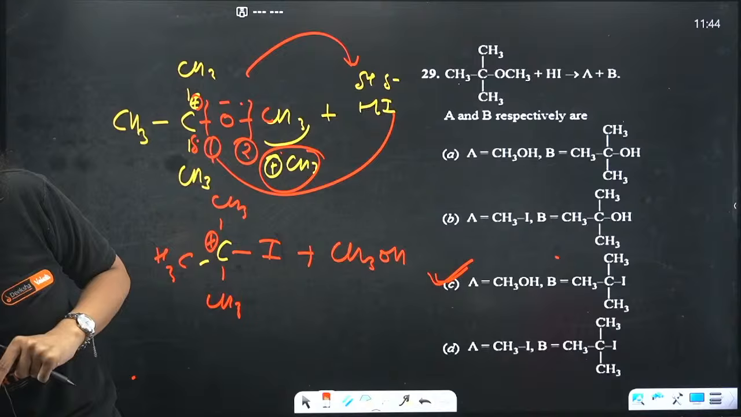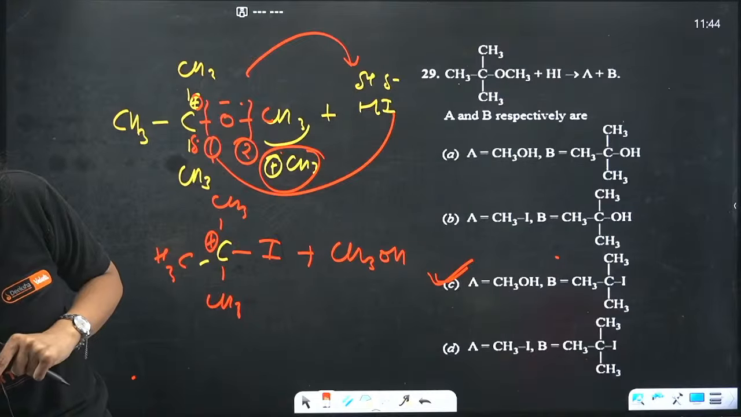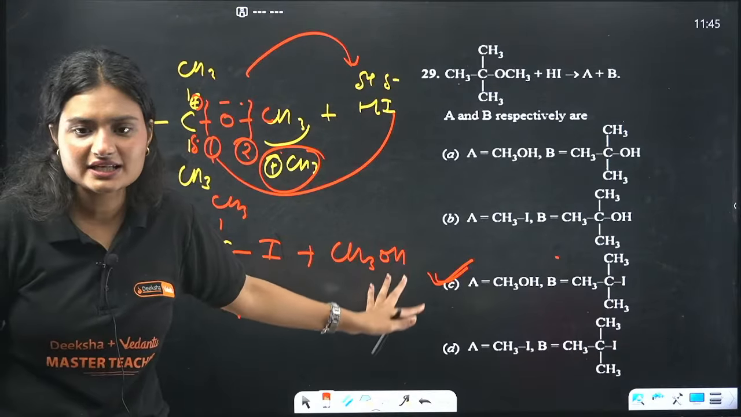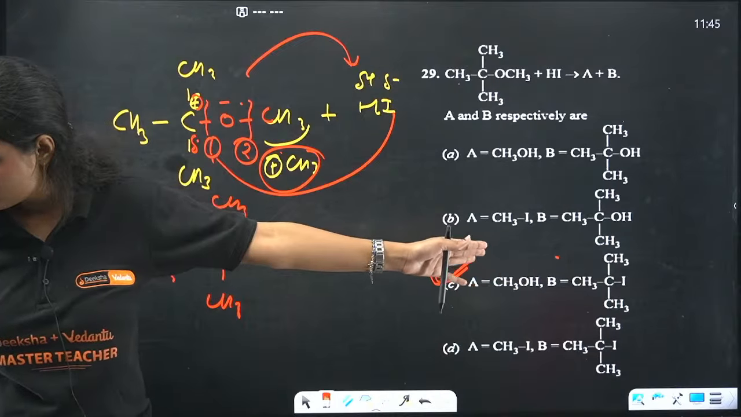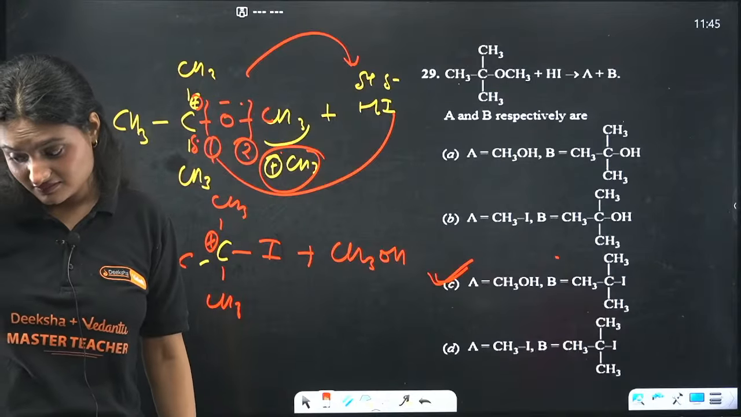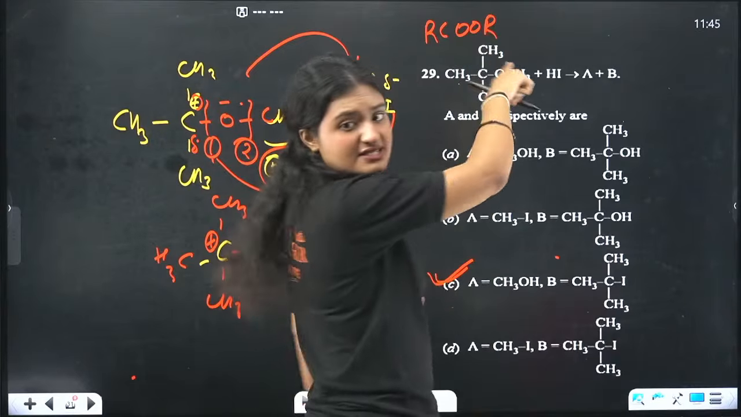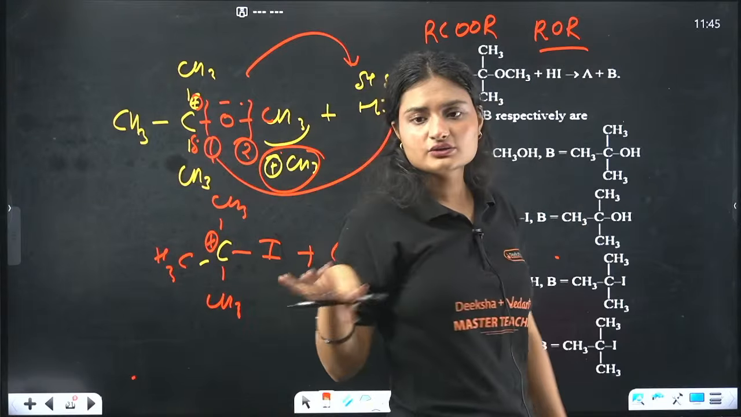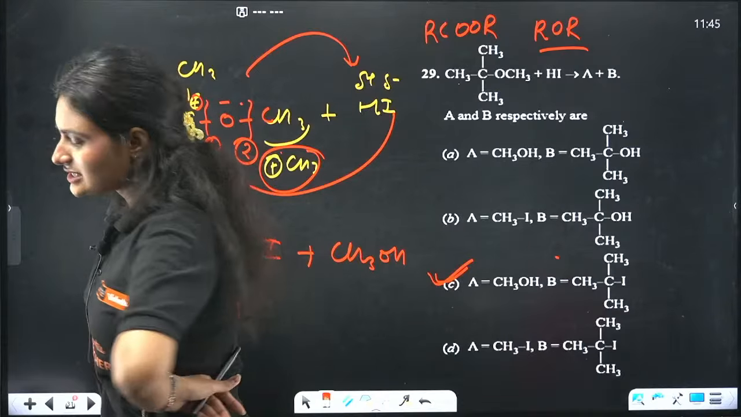What is going on, guys? 1 second. There is no ester or ether here. This is alcohol, this is alkyl halide. There's a difference. Ester is this, where 2 oxygens are there. Ether is this, only one oxygen, R-O-R, you can say. Only one oxygen is there. That is ether.